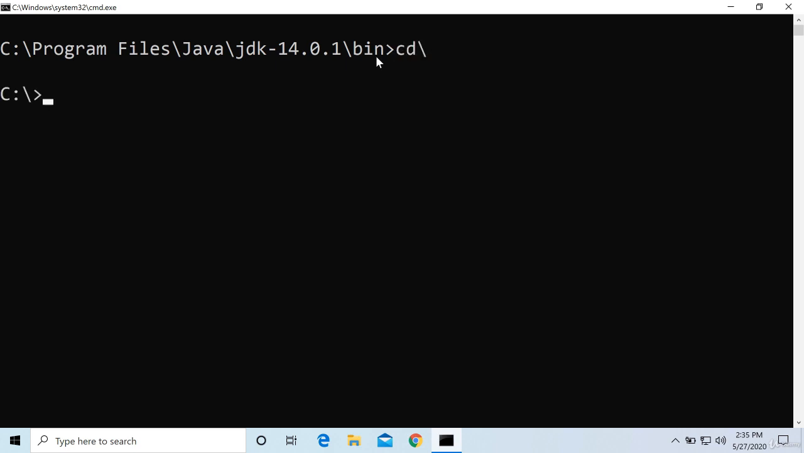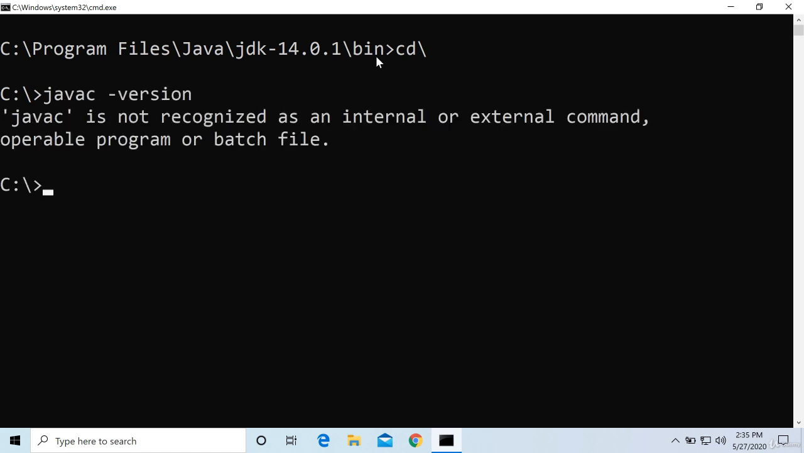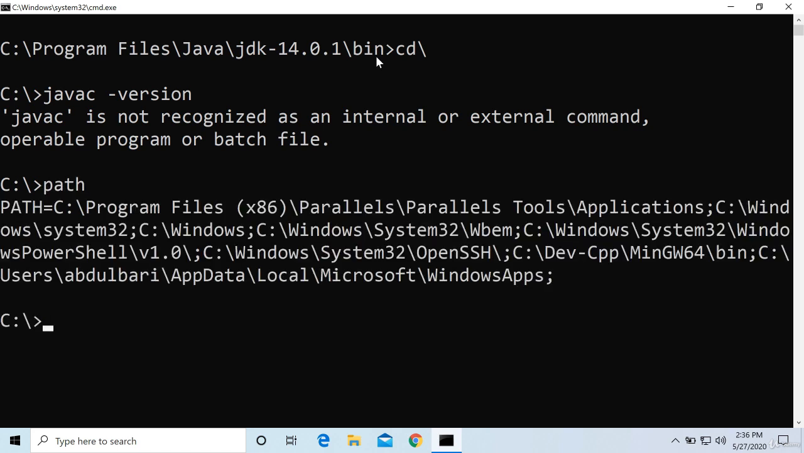So I cannot use it at any other place. If I am outside all these folders, here if I say javac -version, it doesn't work. It doesn't recognize. Then how to make it accessible everywhere? For that, we have to set a path on the Windows operating system. So what is path? I will just type path and see. Oh, there are so many addresses mentioned here. Already so many addresses are there. So let us include our Java path also inside this one.